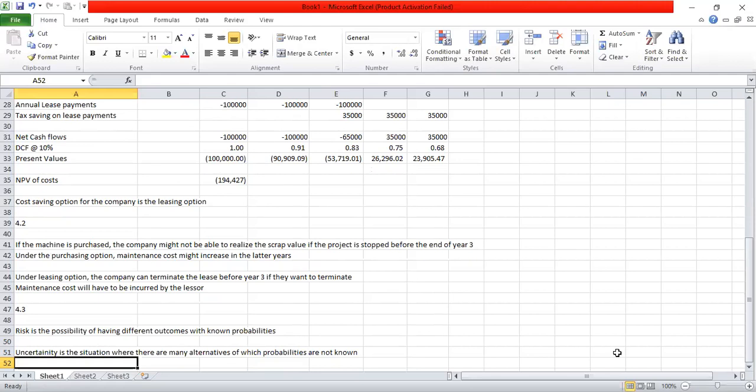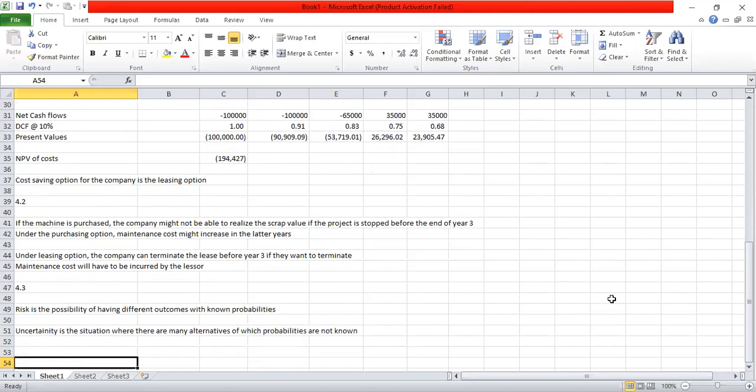If there are many outcomes with known probabilities, we call that risk. If there are many outcomes without knowing the probabilities, we call that an uncertainty. So this is the answer to 4.3.